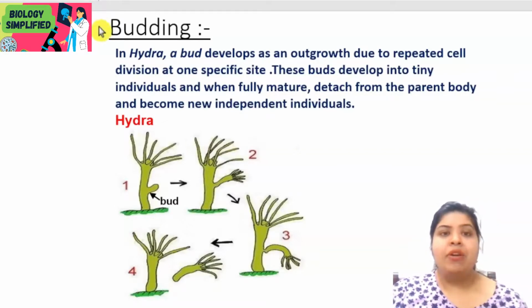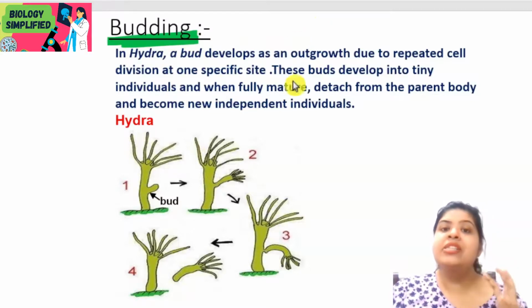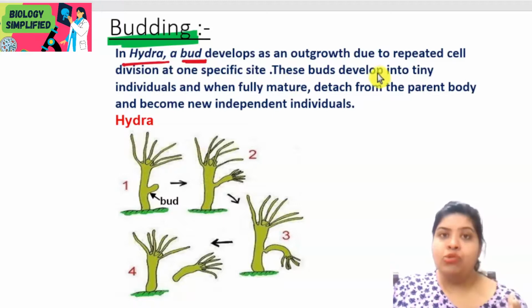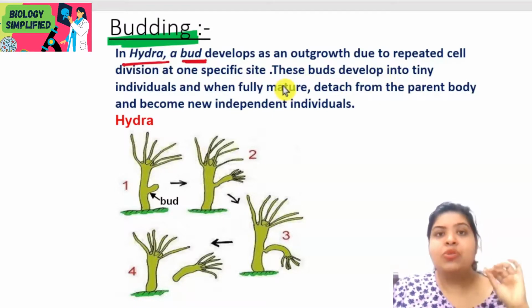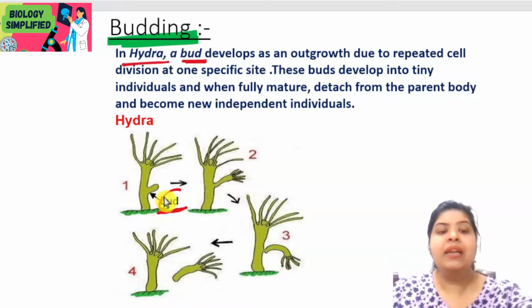Next example of asexual reproduction is budding. Now what happens in budding? Budding is the general method by which Hydra reproduce. A bud-like structure develops as an outgrowth of repeated cell division at one specific site. For example, see in this diagram, this is one site wherein this bud appears.